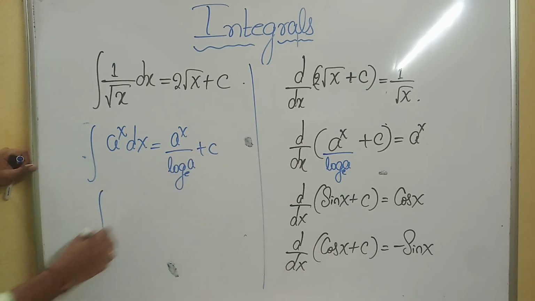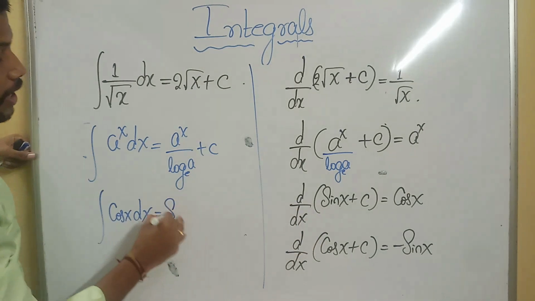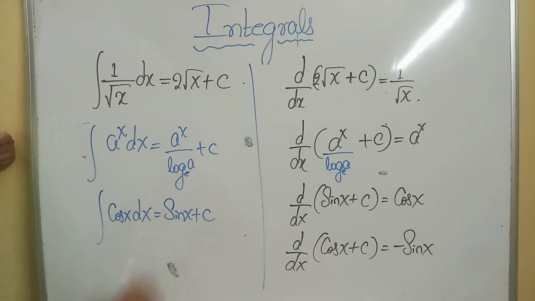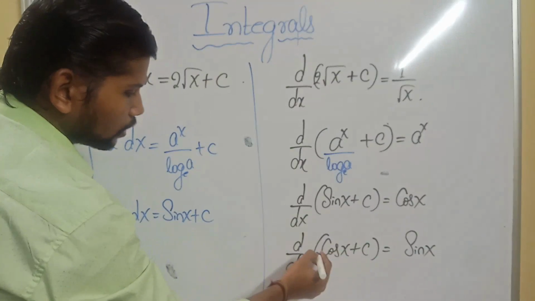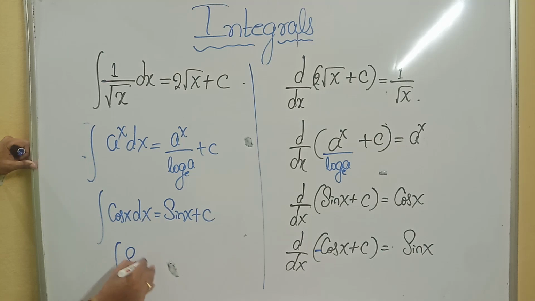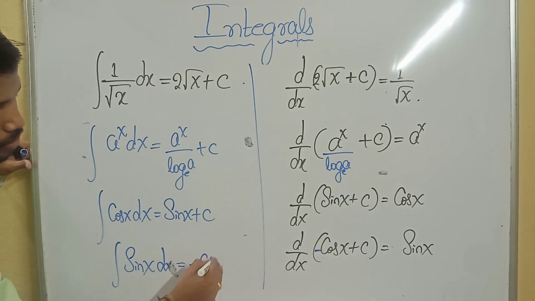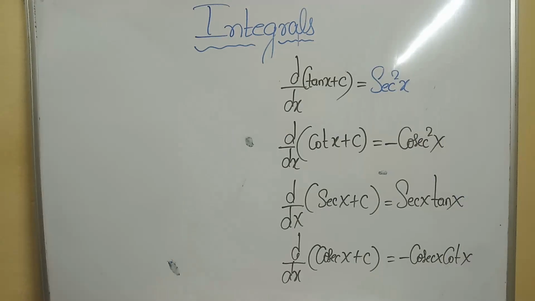Got it? Now the integral of cos. What is the integral of cos? The integral of cos will be not a minus sign, it is sin x plus c. Got the point clearly? The derivative of cos will have a minus sign. That minus I'd like to shift to the left hand side. Now you will understand why I am taking the positive signs and only variables on the right side. The integral of sine will be minus cos x plus c. Got the points clearly? The reverse process of derivative is integral.